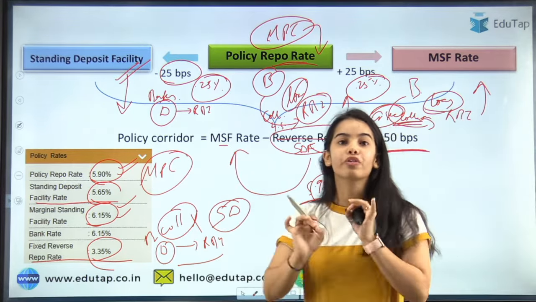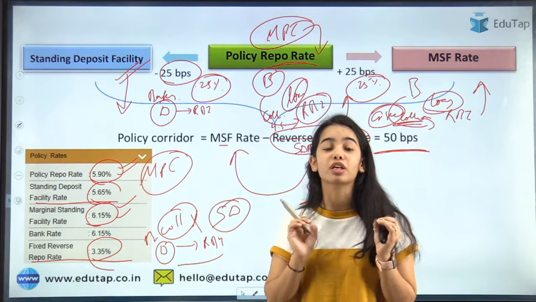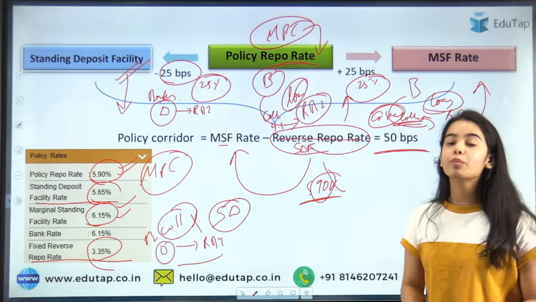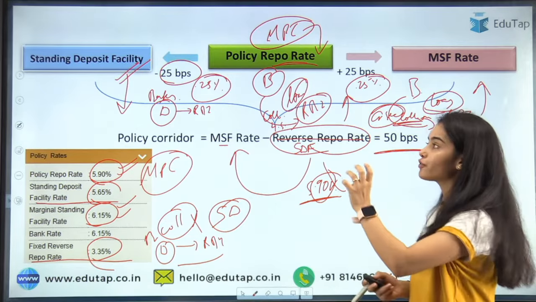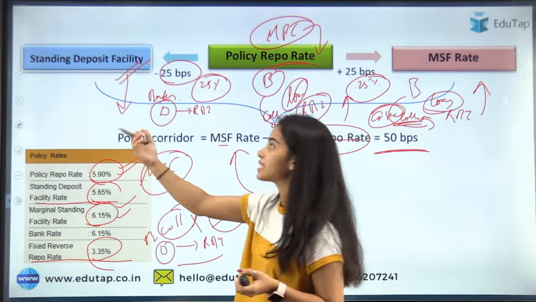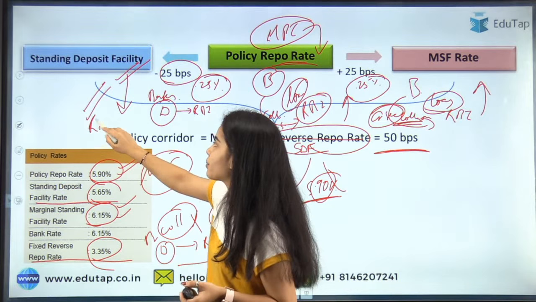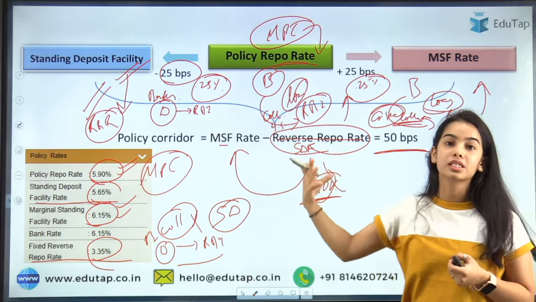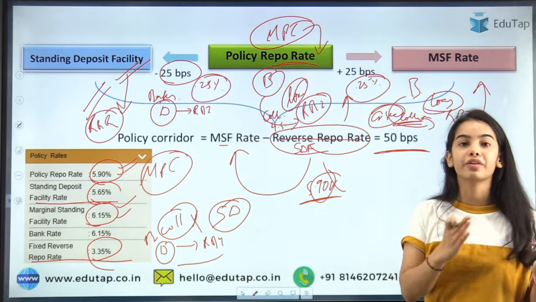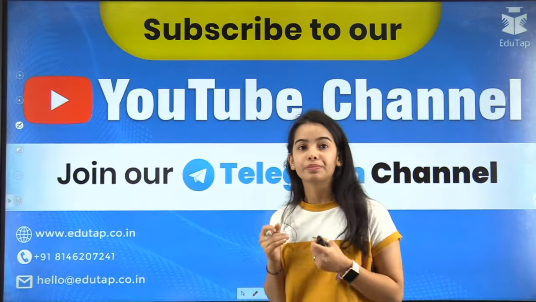So this is the whole of the policy corridor that I hope you have understood very clearly now. All the terms have been explained to you, and if you want to know more about the difference between the SDF and the reverse repo rate, you can see a session I have already discussed regarding the difference between the SDF and reverse repo rate.